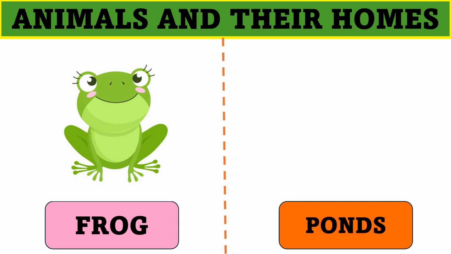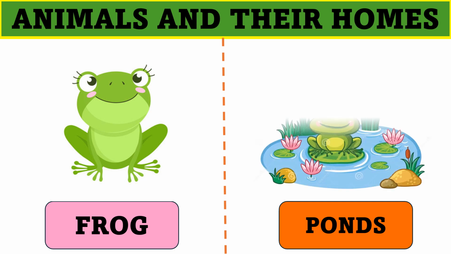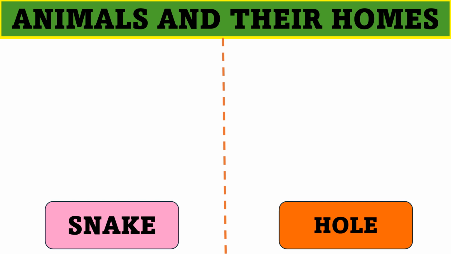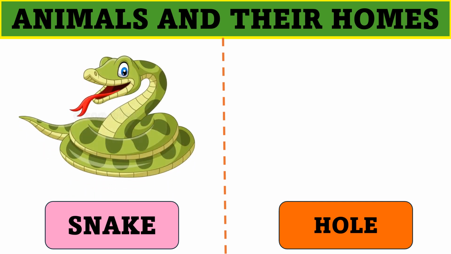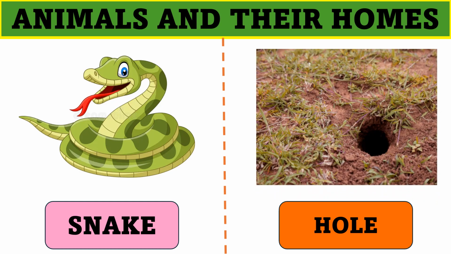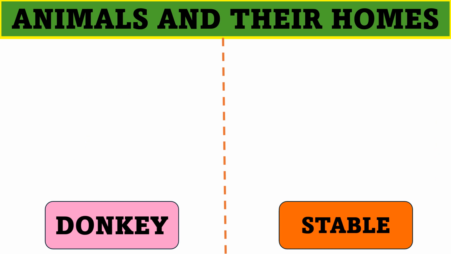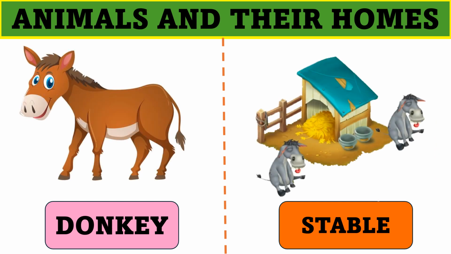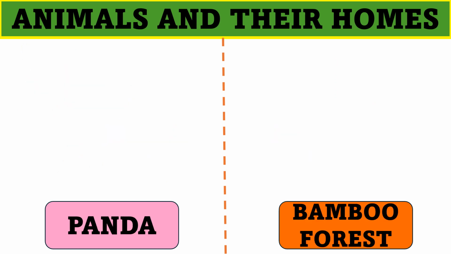Next animal is a frog, and frog lives in the pond. Next animal is snake, and snake lives in a hole. Donkey lives in a stable.